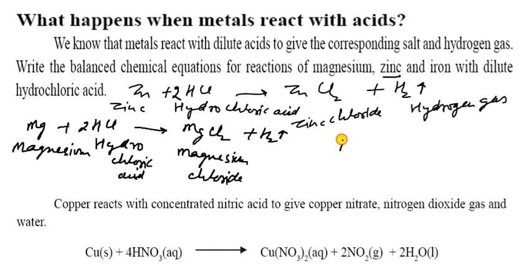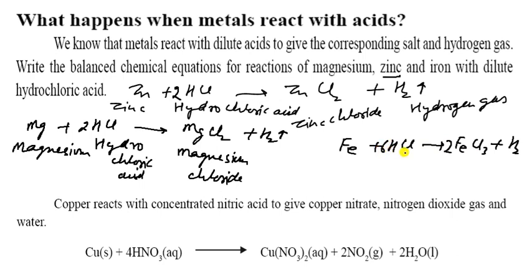Now what happens to this iron, Fe? Whenever it reacts with hydrochloric acid, it gives FeCl3 and hydrogen gas. So now to balance this one, it is 3. So we have to write here with 2, because here 2 3s are 6.